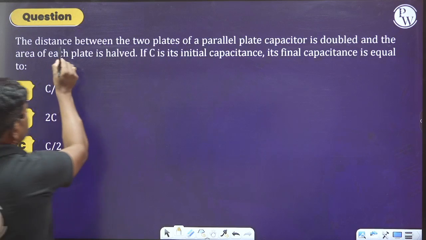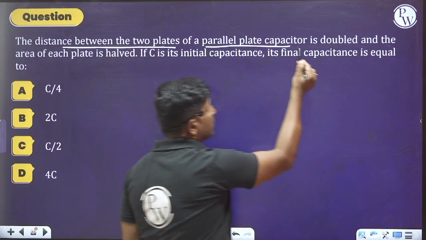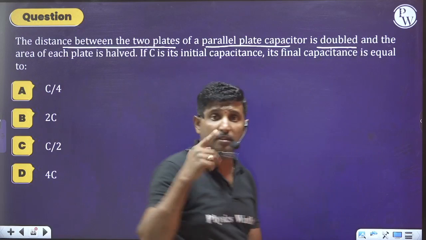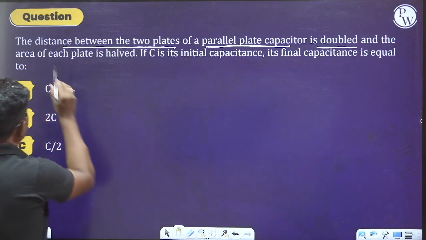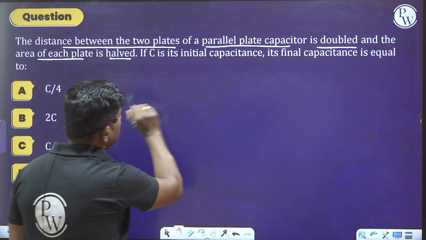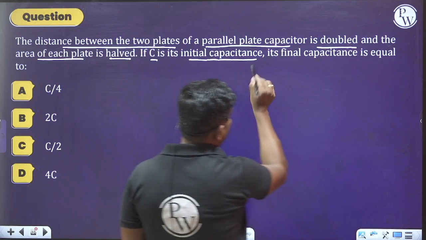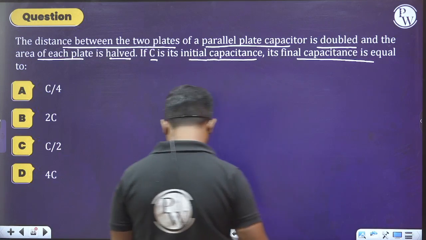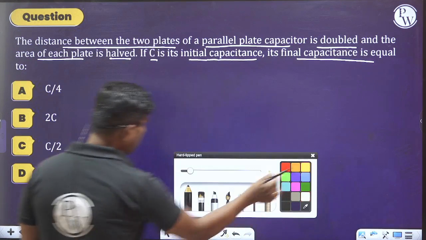The distance between the two plates of a parallel plate capacitor is doubled, and the area of each plate is halved. If C is its initial capacitance, its final capacitance is equal to what?